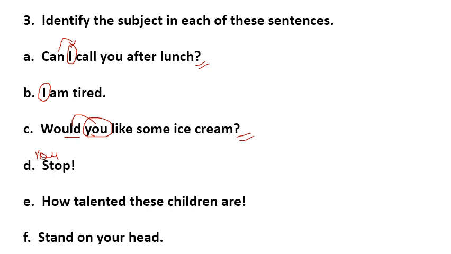Now number 8, how talented these children are. So here, as we can see, this is an exclamatory sentence. And we know that in an exclamatory sentence, the subject comes just before the verb. So as here is the verb, and just before that there is the subject. So these children is the subject in the sentence.